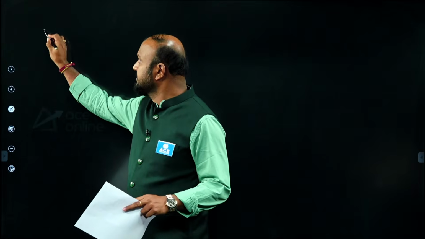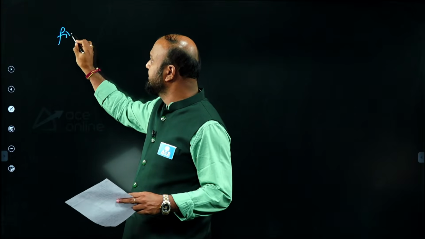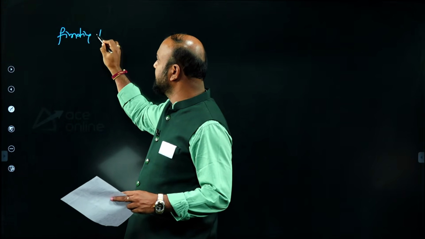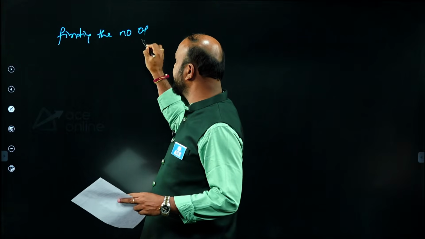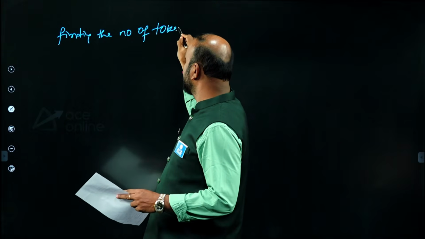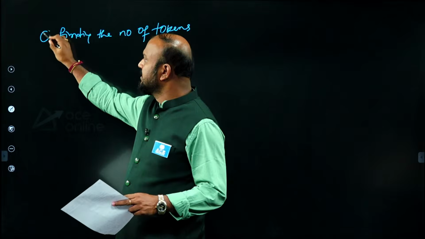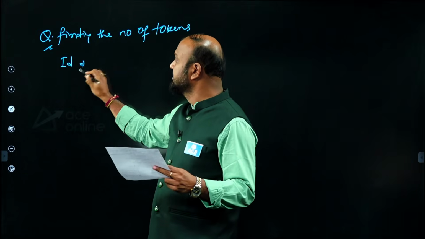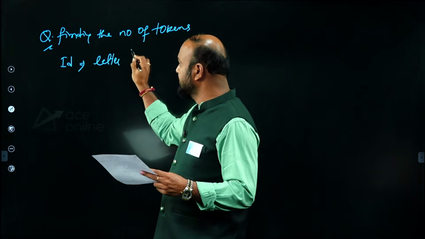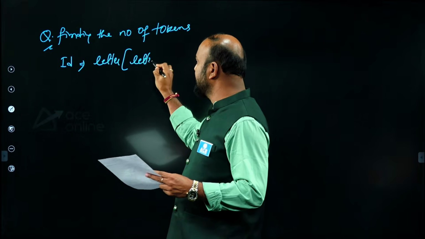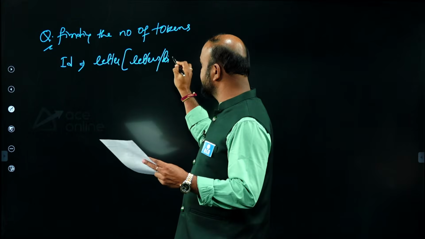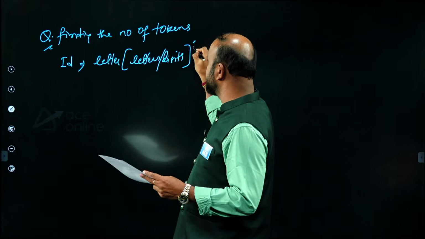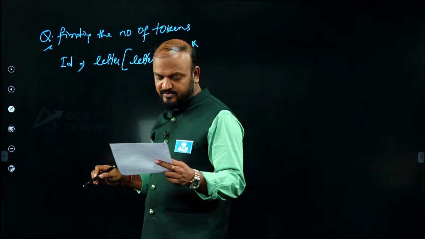And the next question is about finding the number of tokens. Here it is given a pattern of the tokens. The pattern given for ID is that it should start with a letter, followed by any number of letters or digits, because it is mentioned as (letter | digit)*. This is the pattern for ID.